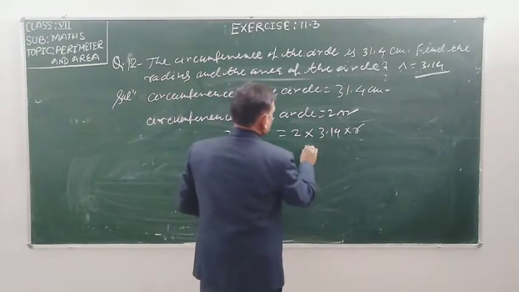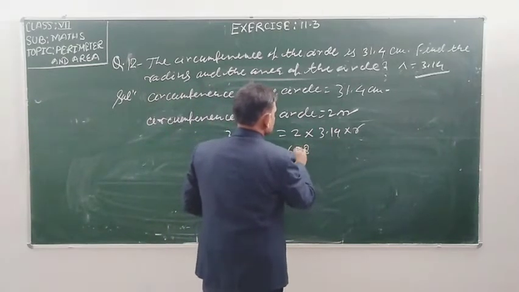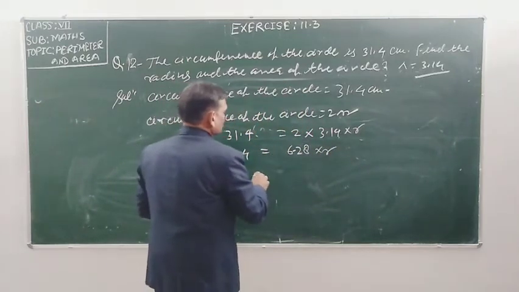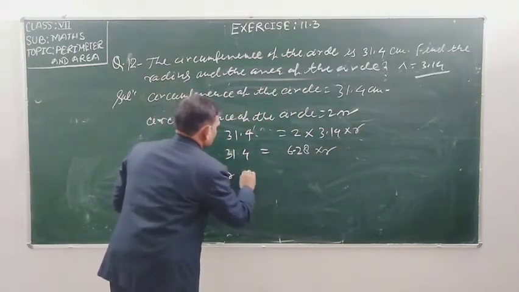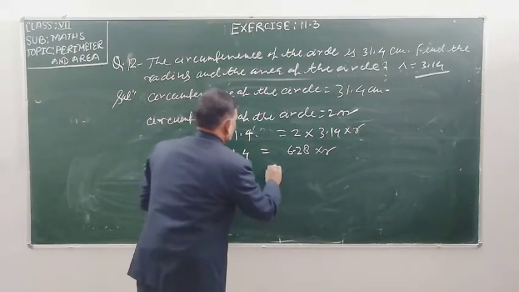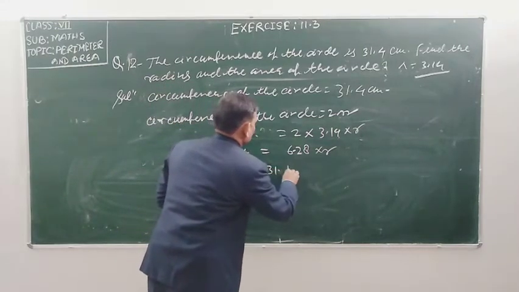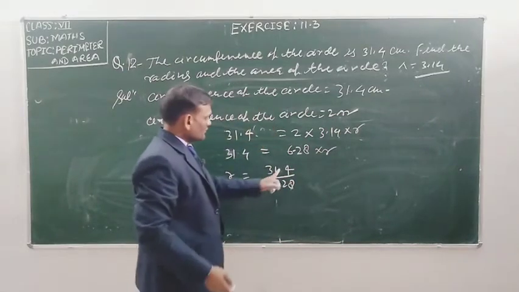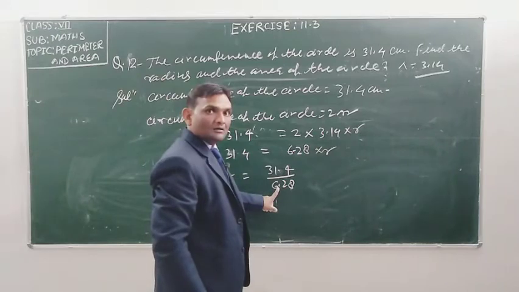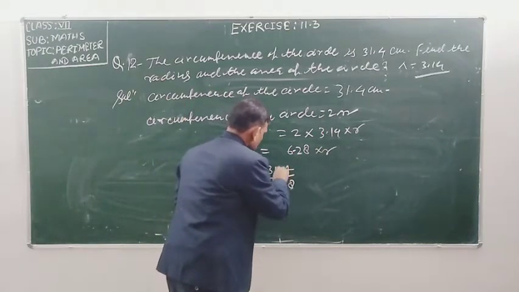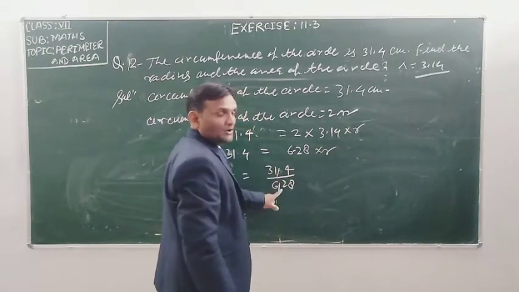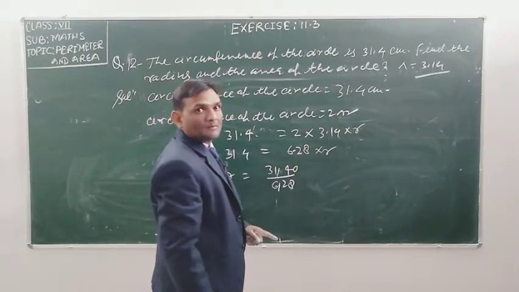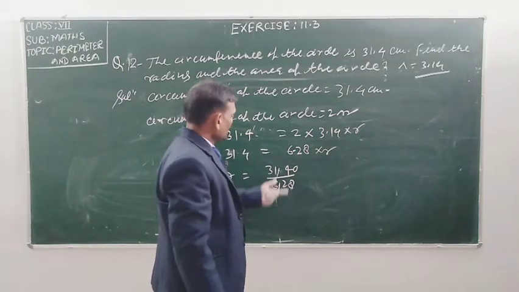So 31.4 is equal to 2 into 3.14, which is 6.28 into r. So r is equal to 31.4 upon 6.28. Now remove the decimal. When you remove the decimal point, you will increase a 0 in the numerator.